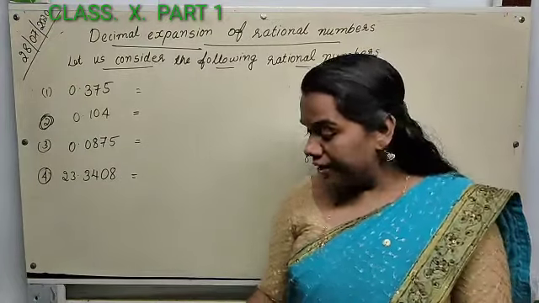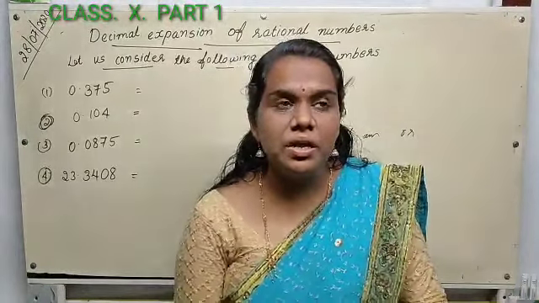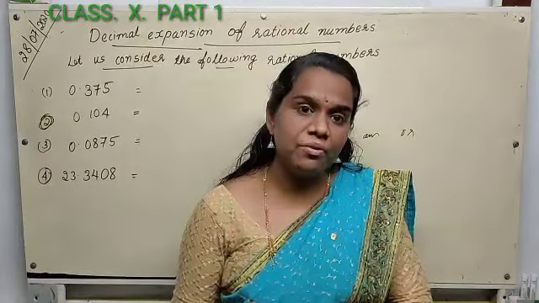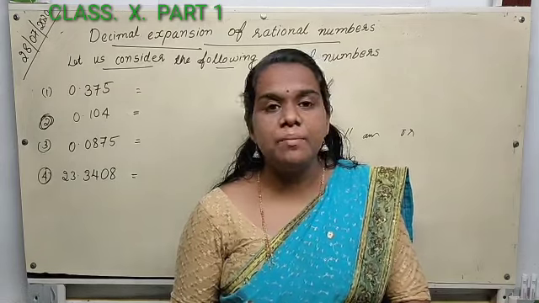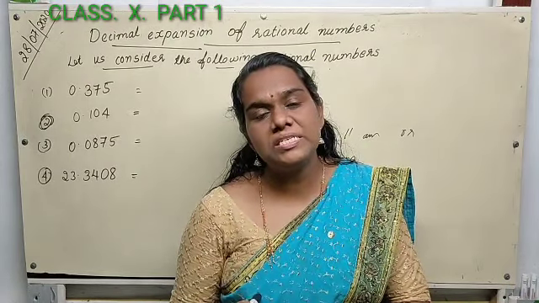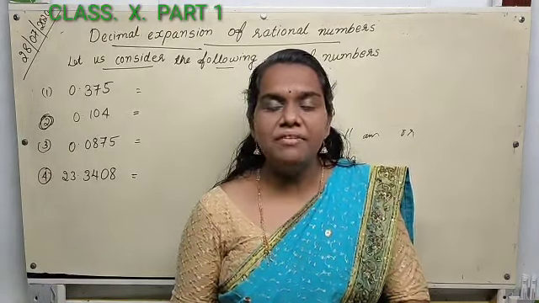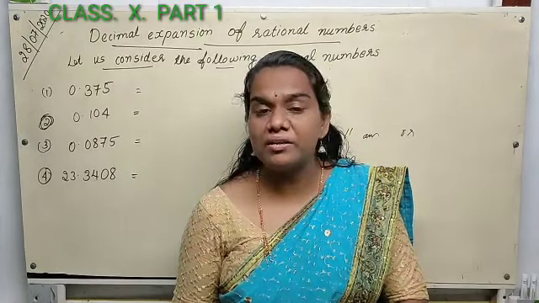Another thing, now we are going to study the last section of this chapter. Do you remember what we studied in the first section? The fundamental theorem of arithmetic. What is the fundamental theorem of arithmetic? It says that every composite number can be expressed as the product of its prime factors, and the factorization is unique apart from the order in which the factors occur.